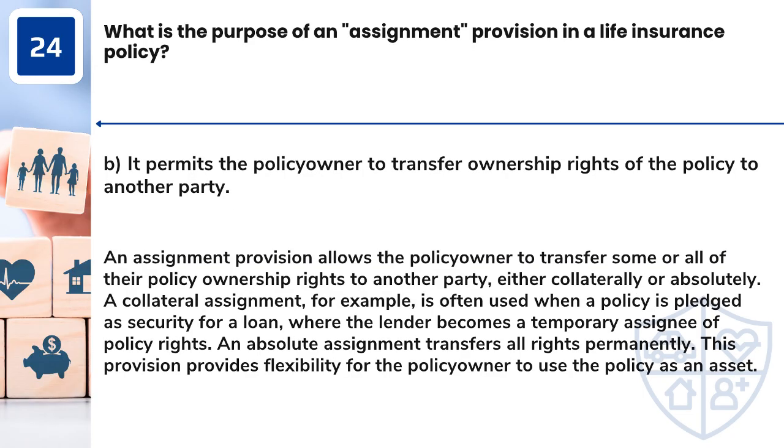Answer: B. It permits the policy owner to transfer ownership rights of the policy to another party. An assignment provision allows the policy owner to transfer some or all of their policy ownership rights to another party, either collaterally or absolutely. A collateral assignment, for example, is often used when a policy is pledged as security for a loan, where the lender becomes a temporary assignee of policy rights. An absolute assignment transfers all rights permanently. This provision provides flexibility for the policy owner to use the policy as an asset.